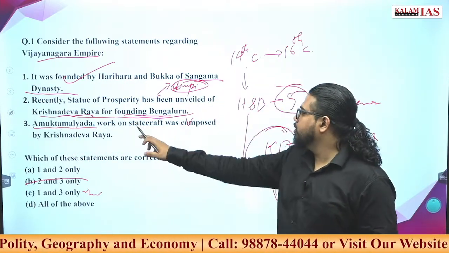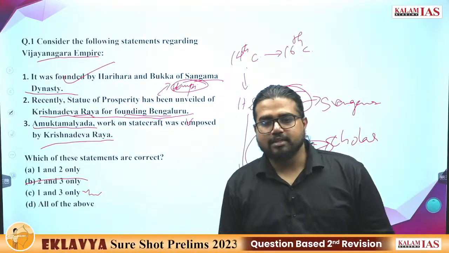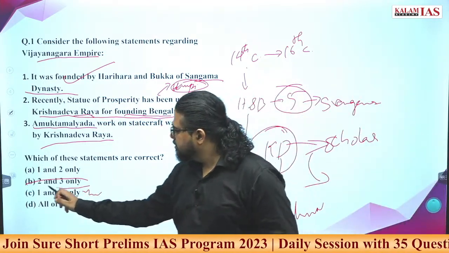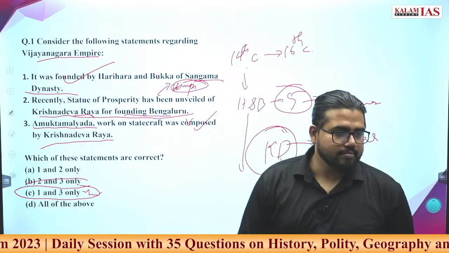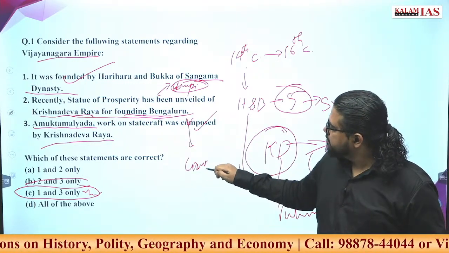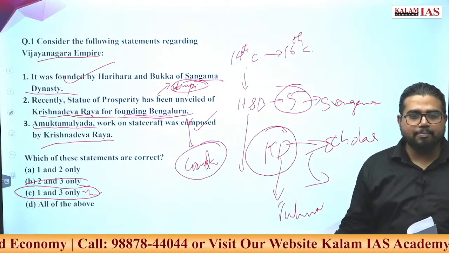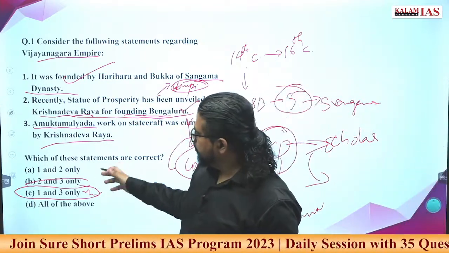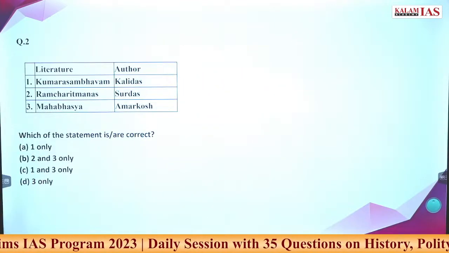Amuktamalyada, a work on statecraft, was composed by Krishnadevaraya. This is of course a work of Krishnadevaraya. This also, basics from NCERT you will get. So what is the answer here? The second option is wrong itself. And who founded the city? Kempe Gowda. Who was he? Like a governor of the Vijayanagara Empire itself. He founded Bengaluru city, not Krishnadevaraya. So what is the answer? C, correct answer. Firstly, answer the second question.